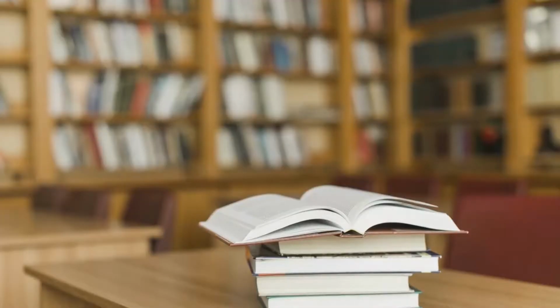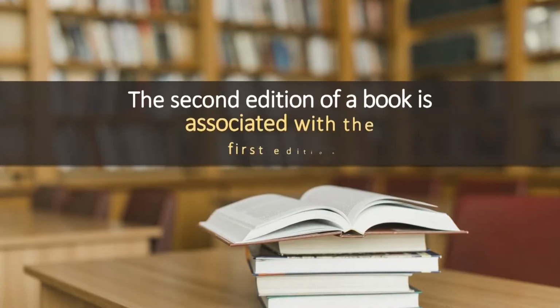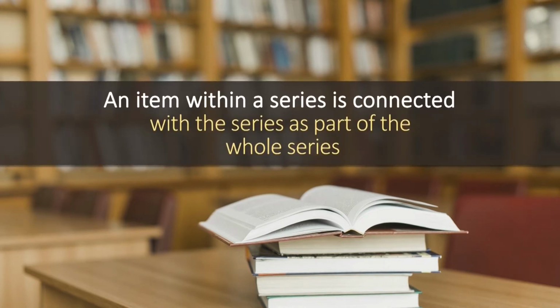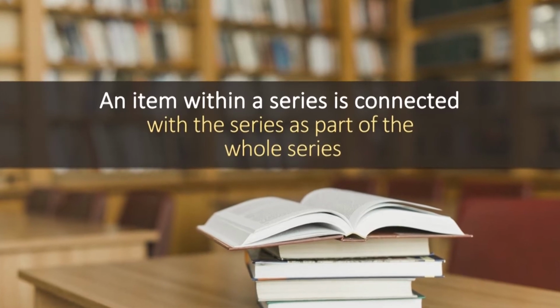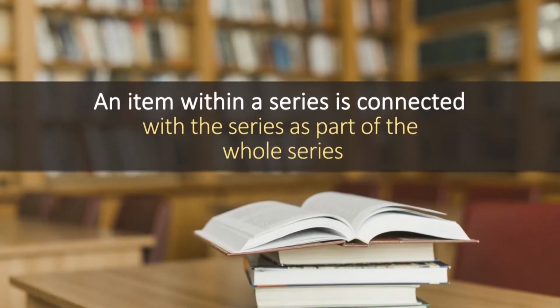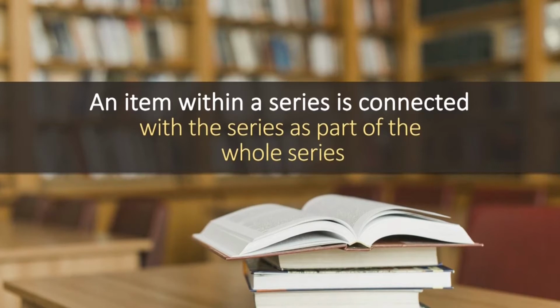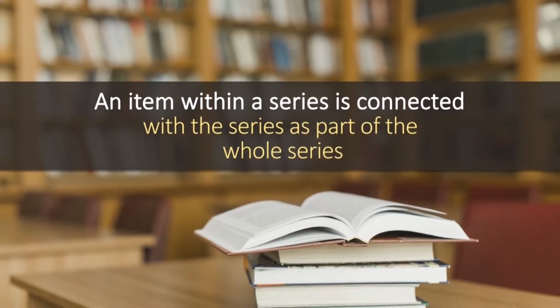We can give a particular example, say how the second edition of a book is associated with the first edition of a book. An item within a series is connected with the series as a part-whole relationship, or maybe a whole-part relationship.